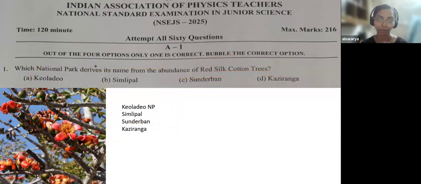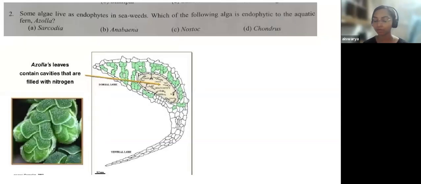If you knew this, you could have directly bubbled option B. But if you do not know, you can still use your aptitude here to answer, and you know where to use it. So that was the first question. The second question was directly asked from whatever we have discussed. It was a very direct question.